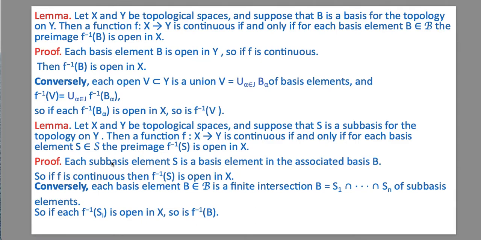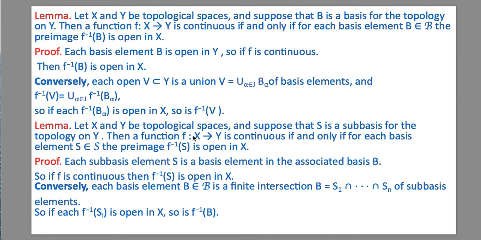Now we have one more lemma. Let X and Y be two topological spaces and suppose that S is a subbasis for the topology on Y. Then a function f from X to Y is continuous if and only if for each subbasis element S belonging to S, the pre-image f inverse S is open in X.